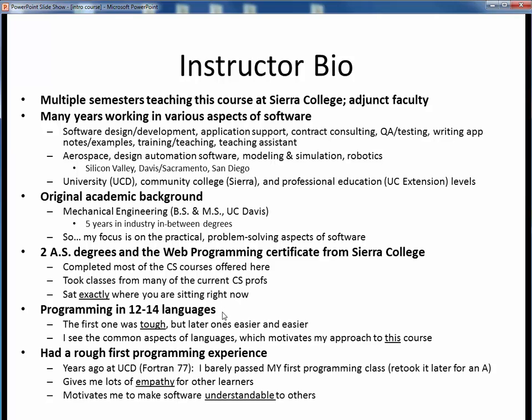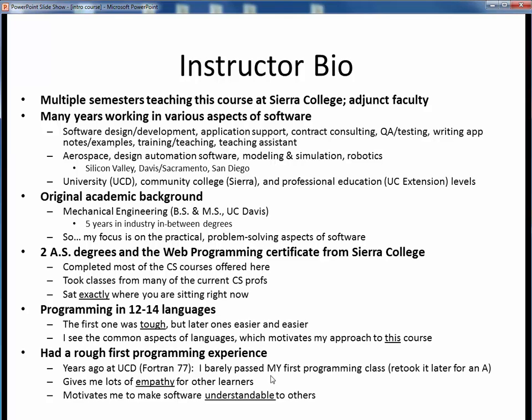All in all, I've programmed in more than a dozen different programming languages. The first one was very tough for me, but after that they just got easier and easier. After a while, programming languages start to look very much like each other, so that has influenced my teaching approach in this course. I don't know if this is good for business or not, but I nearly failed my first programming class many years ago.